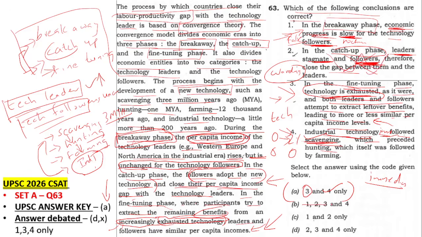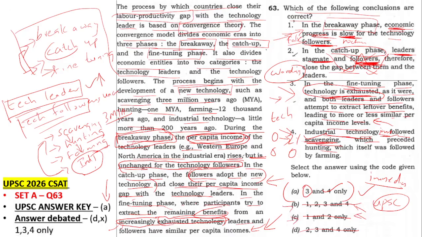When 2 is wrong, this you can eliminate, this you can eliminate, this you can eliminate. You will come to the answer 3 and 4. This is what UPSC have done. This also most students would have done if they have read the statement 2 first. But they have read the statement 1 first. They will forcefully try to put statement 1 in the answer, and they will get stuck between B and C, or they will want a new answer X, which I am telling 1, 3 and 4.